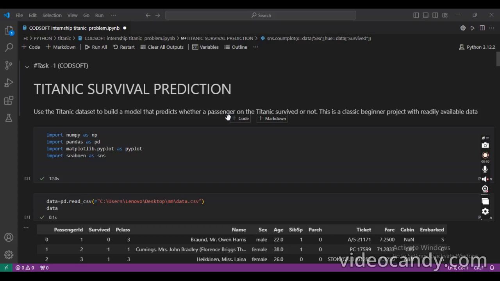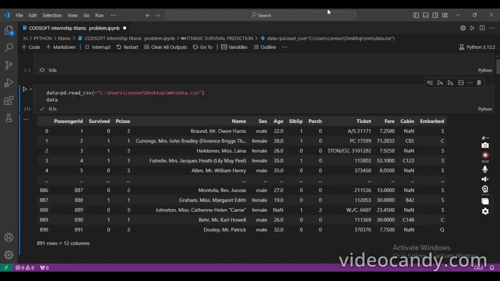At first we import the necessary libraries, that is NumPy, pandas, and pyplot as plt.